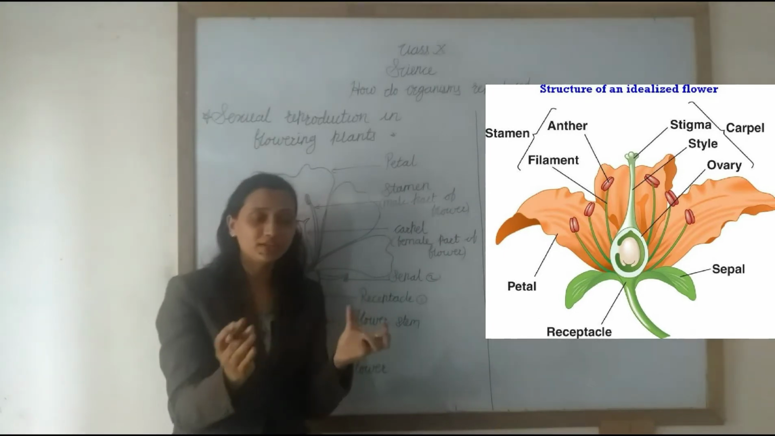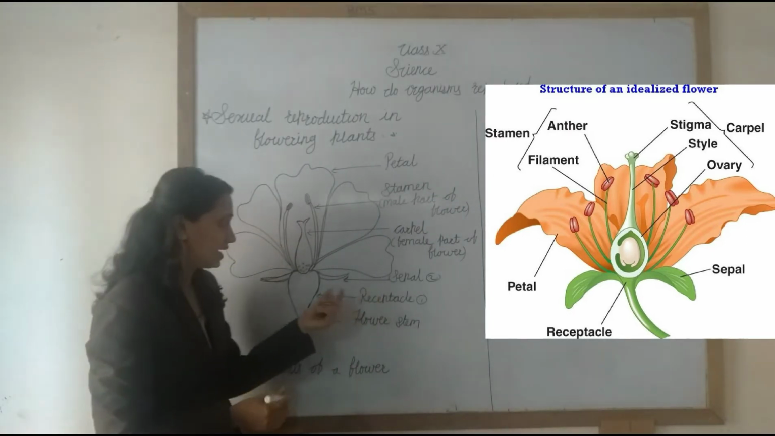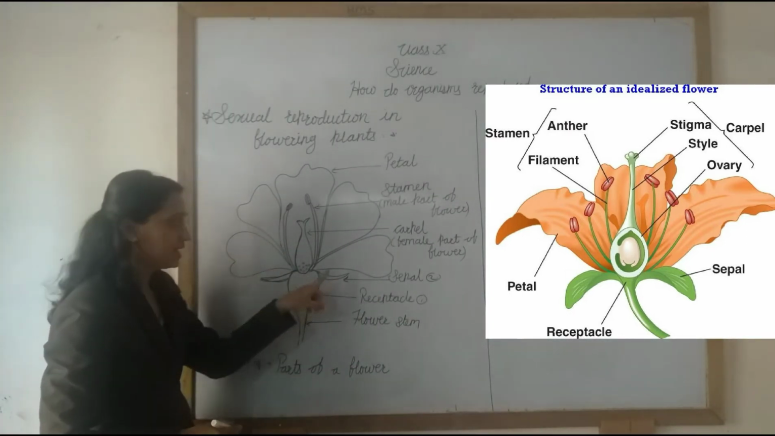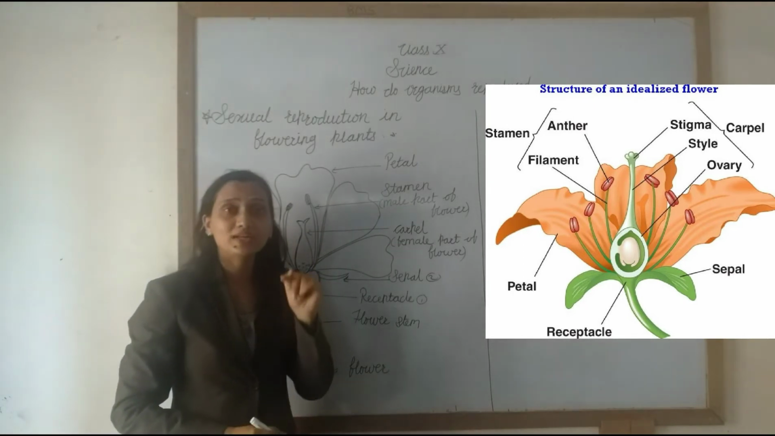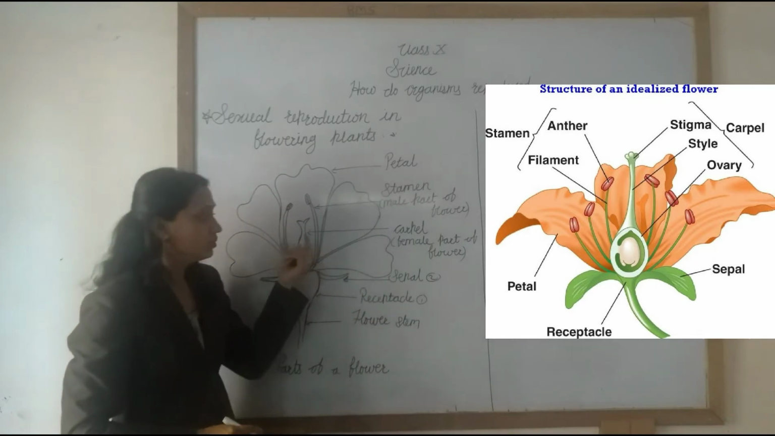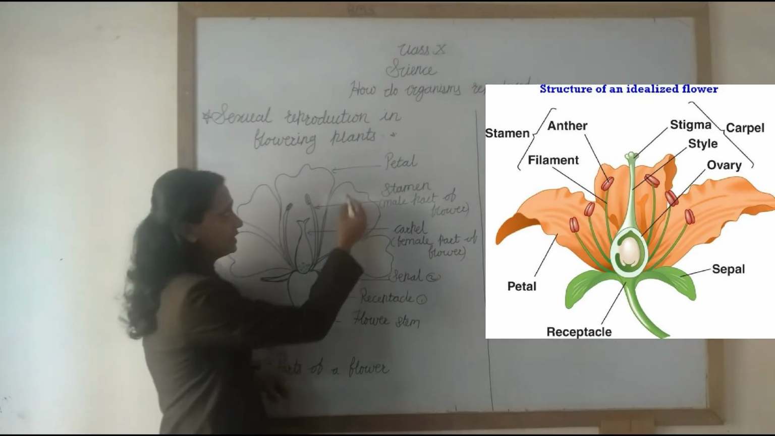So all the sepals collectively are called the calyx. Understand? And what is the function of the calyx? The calyx protects the flower in its initial stage, when it is a bud.